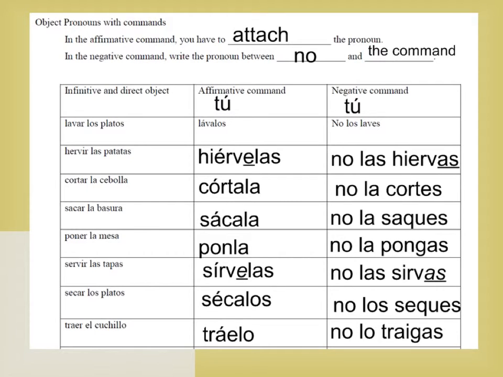Here's some practice with object pronouns. As we said before, in the affirmative command, attach the pronoun. In the negative command, write the pronoun between the no and the command. They stay as separate words.